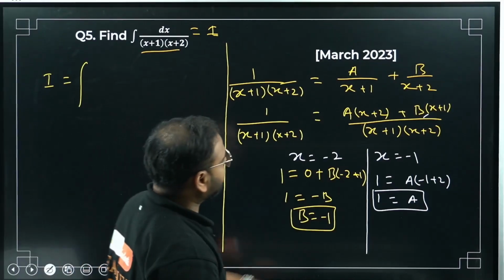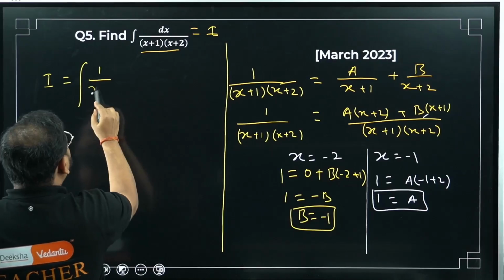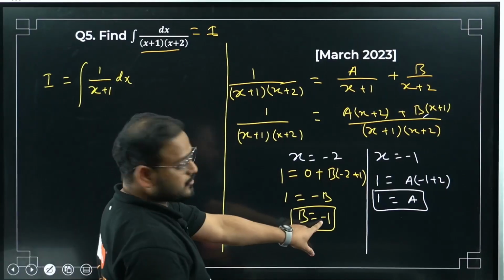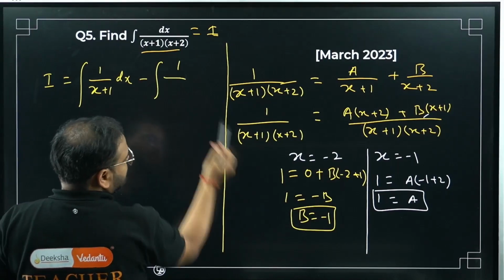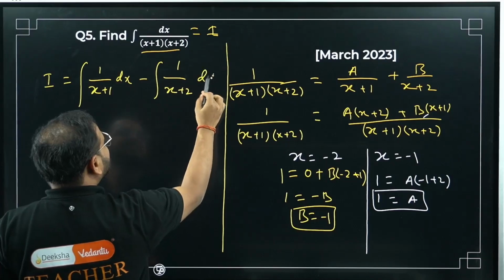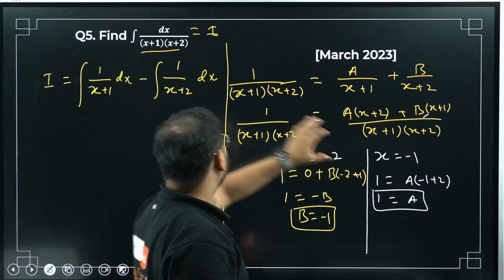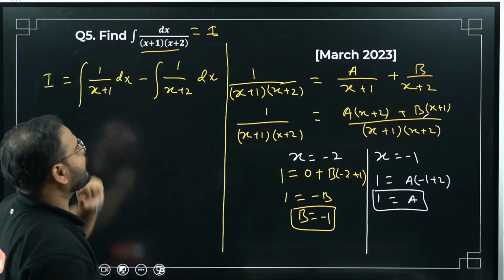First with A I'll write. So 1 upon x plus 1 dx will come. Next, I have a -1, no? So I'll write here simply a minus sign: -1 upon x plus 2 dx. Clear? Check here. b is -1, so I've taken it in this form, -1 upon x plus 2, just keeping the minus sign over here.